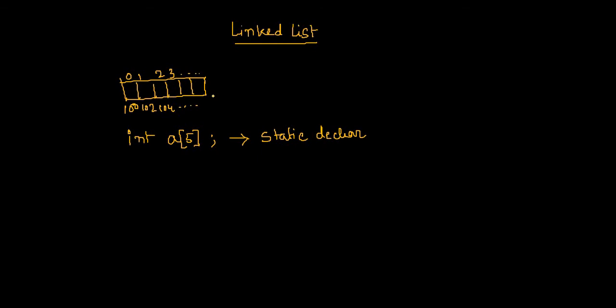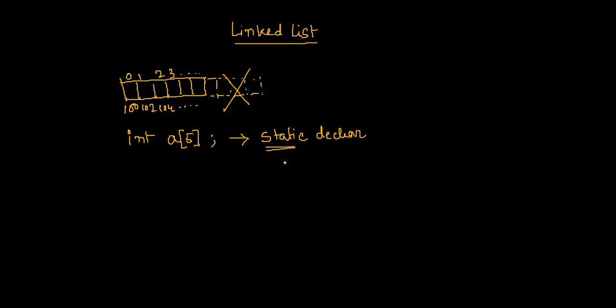Second point is that assume that suddenly you realize that these 5 locations are not sufficient in a runtime situation. Maybe you need 5 more locations. So somehow we have to extend it by 5 more locations. It would be better if there was a way, but it's not possible if we have a static declaration like this.